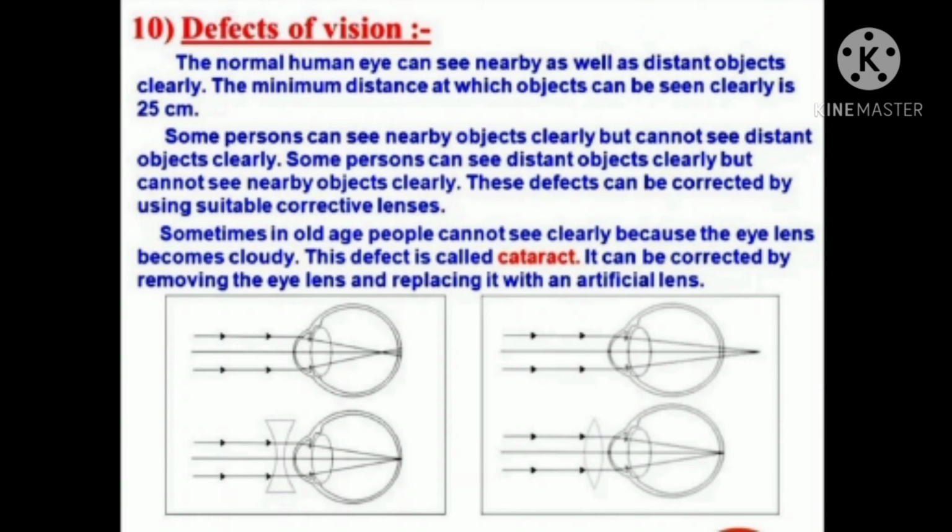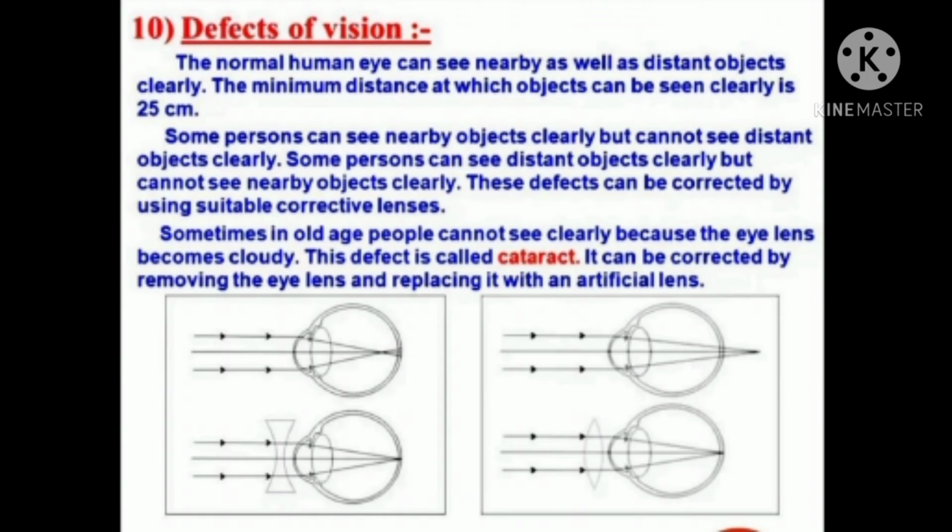It is due to elongation of the eyeball or due to decrease in the focal length of the eye lens. Second is hypermetropia or long-sightedness. It means some persons can see distant objects clearly but cannot see nearby objects clearly. These defects can be corrected by using suitable corrective lenses.